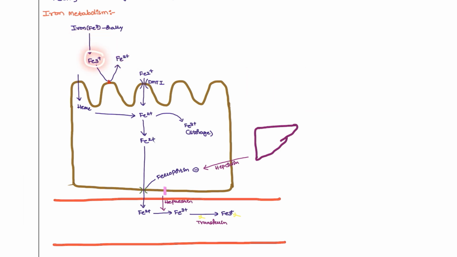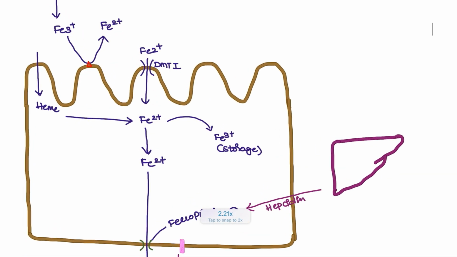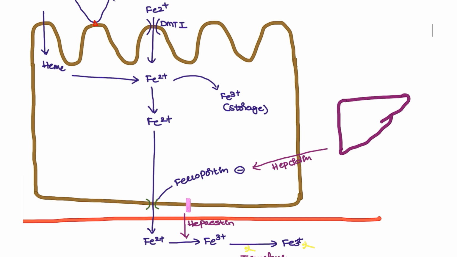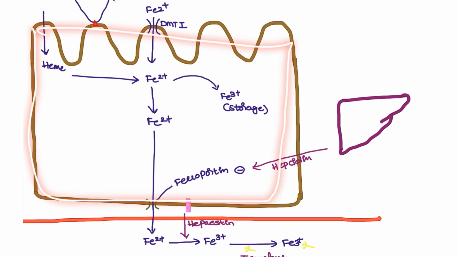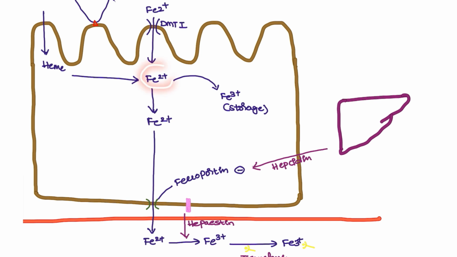Once it reaches there, it is converted to the main important form, and later it enters the duodenal cells with the help of a gate called DMT1. Through DMT1 it enters the gastrointestinal cell. Once it has entered, it is converted back into the storage form.